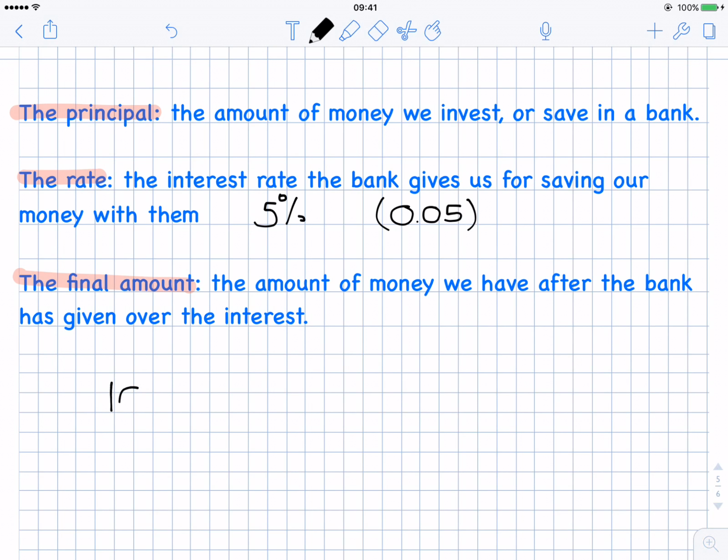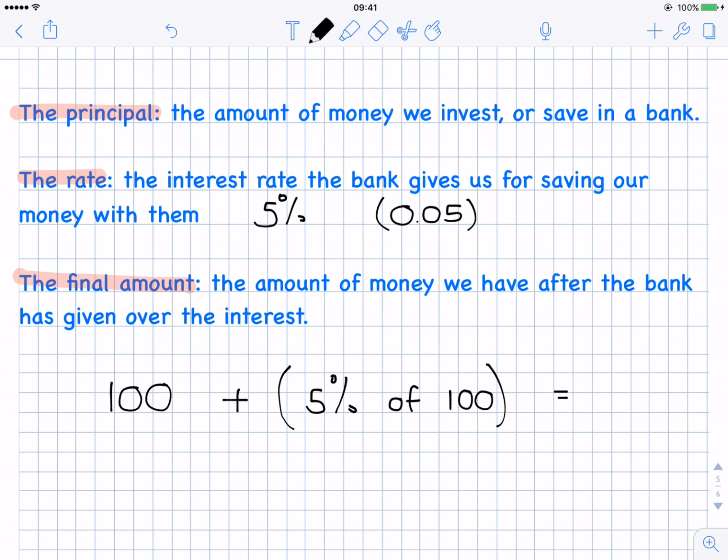I know that I had €100 in the bank, and the bank is going to give me 5% of €100.